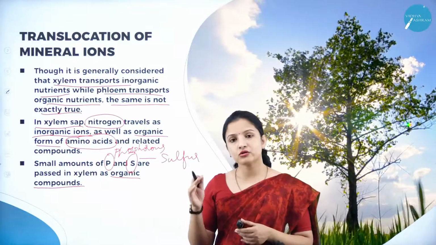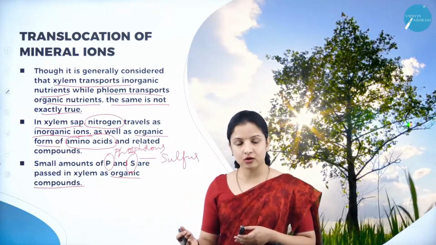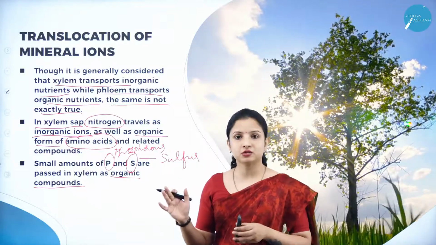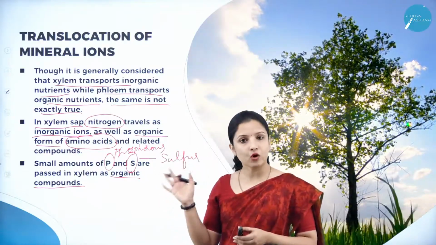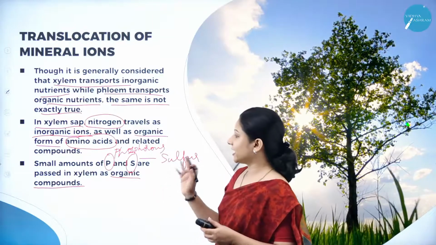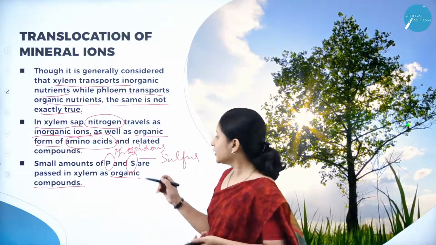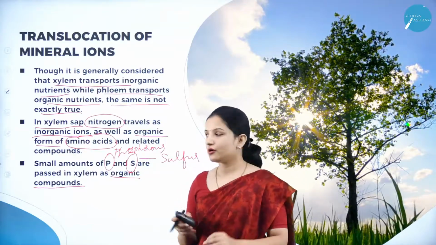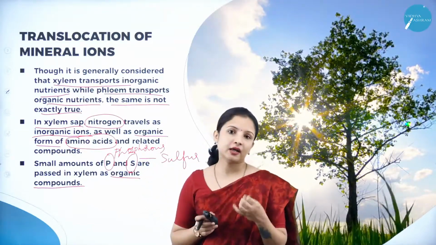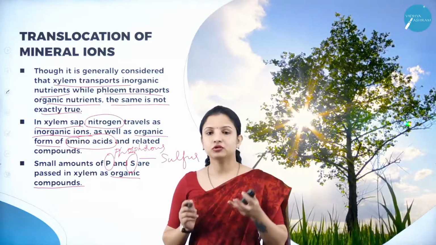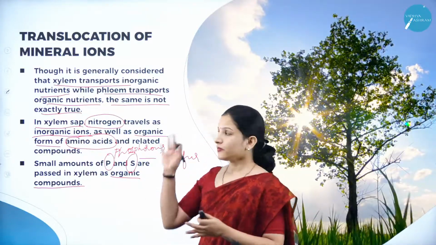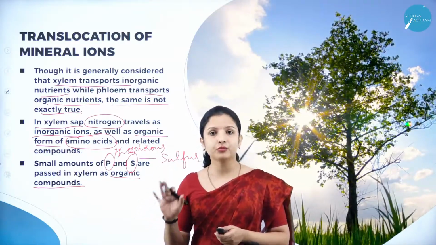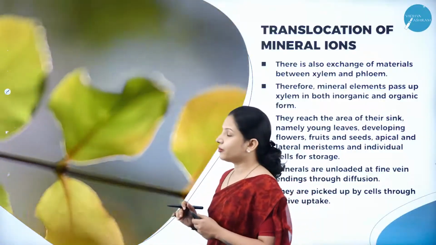But when nitrogen converts into an organic compound such as an amino acid, xylem itself transports this nitrogen in the form of organic compounds. And not just that, some small amounts of phosphorus and sulfur. So phosphorus and sulfur are also transported by the xylem as organic compounds. Therefore, xylem can translocate both inorganic compounds as well as organic compounds.